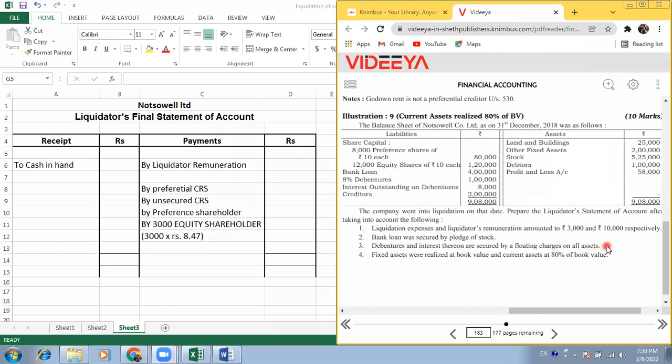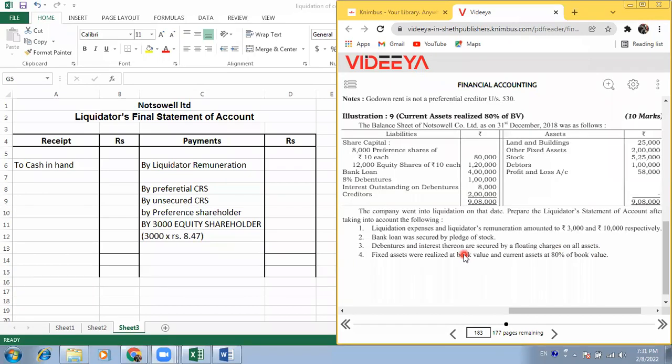Floating charges on all assets means whatever the assets are realized, from that the debenture holders, with principal and interest, are secured. So from what source the money is received by the liquidator doesn't matter when there is a floating charge on all assets. Whenever there is money received from sale or realization of assets, the liquidator has to pay these debentures and interest thereon, as they are secured against a floating charge on all assets.